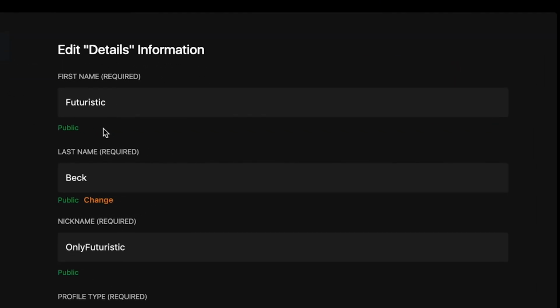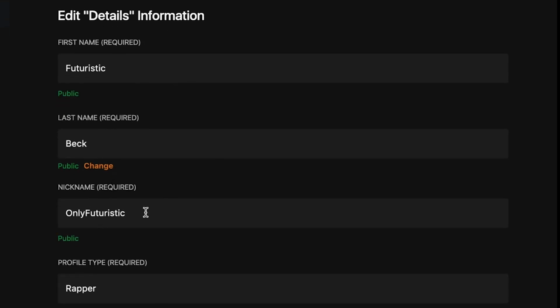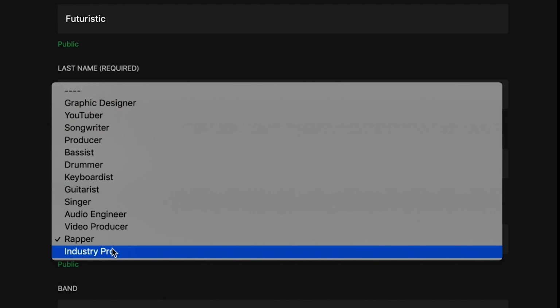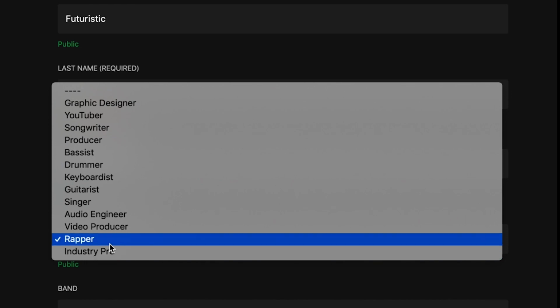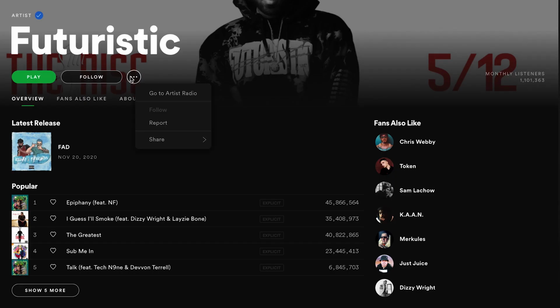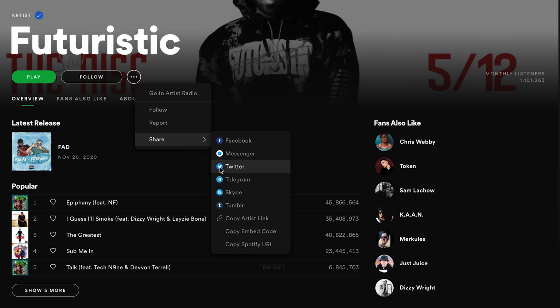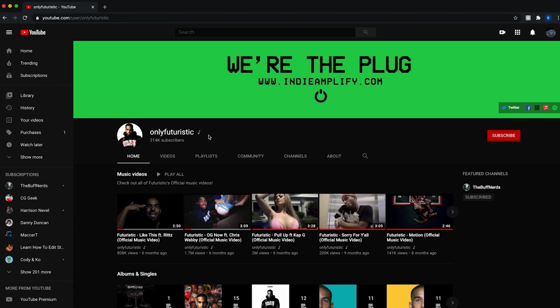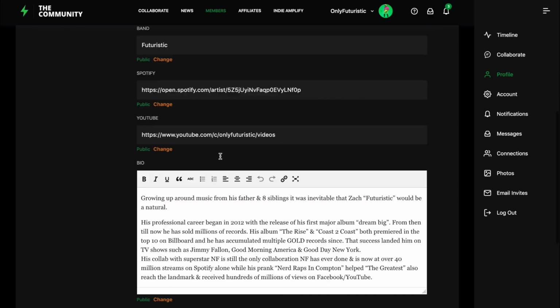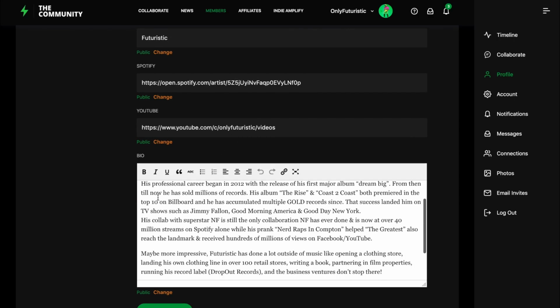You do your first name, last name, nickname, profile type. If you click here, you can be an industry pro. This is for people that are A&Rs, managers, things of that nature, and the rest is self-explanatory. Here, you can import your Spotify links, your YouTube links. All you're going to want to do is go here. You're going to go to your YouTube. You're going to copy your link, and you are going to post it on that page. Write yourself up a bio or copy and paste your bio from your other platforms.